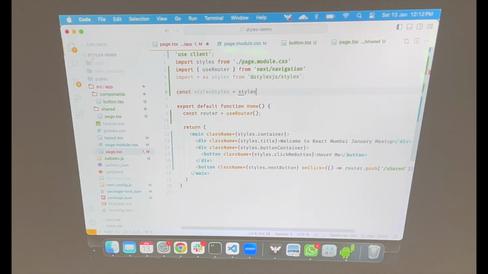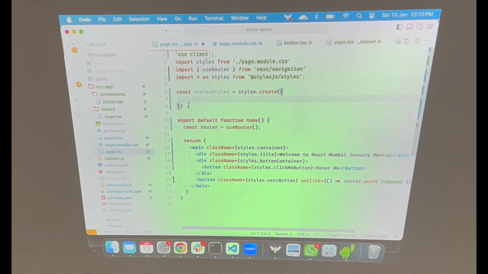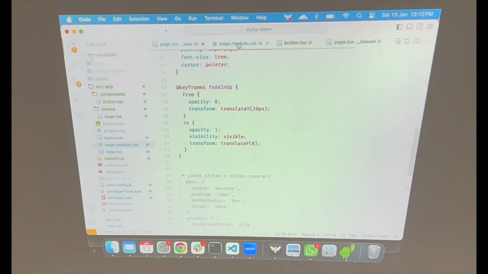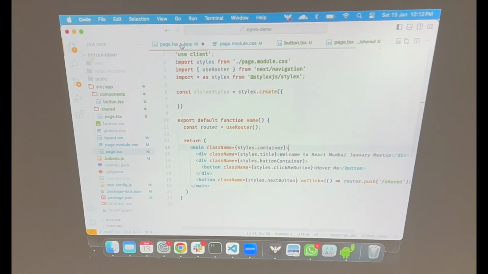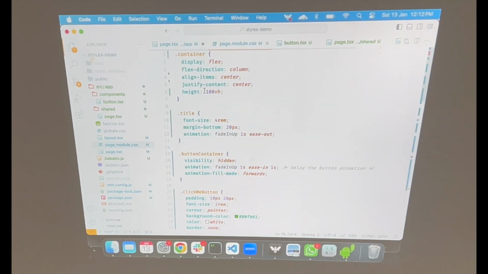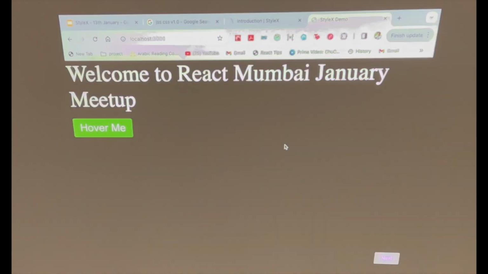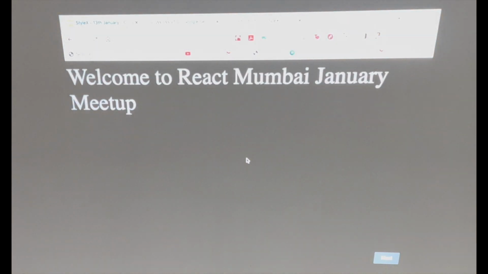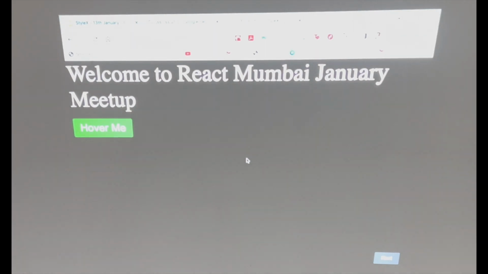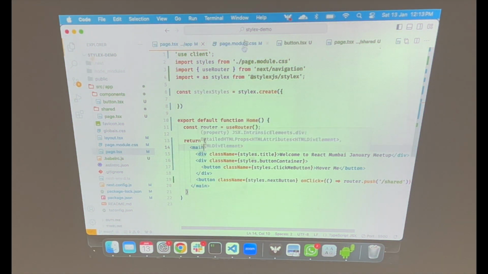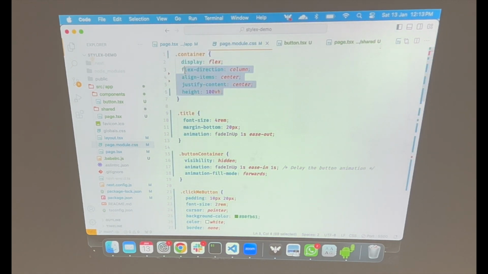So it's very simple. It's as simple as just calling create, and you open an object, and then it basically tells you to create another object inside of it. Let's say you want to target the main class right here. By the way, the CSS for this is right here. So let's say ये container है, okay. So basically this is the CSS for the main class, right? Let me remove this so that you guys can see what will happen if it's not there. So yeah, it just shifts up. There is not enough styling. But yeah, we'll try to make sure we copy the same thing and apply it using StyleX.